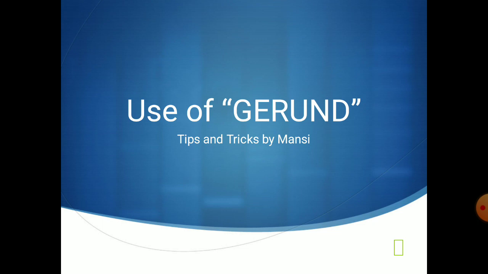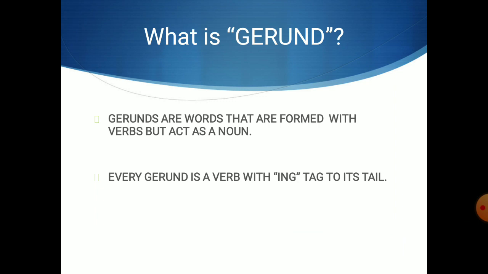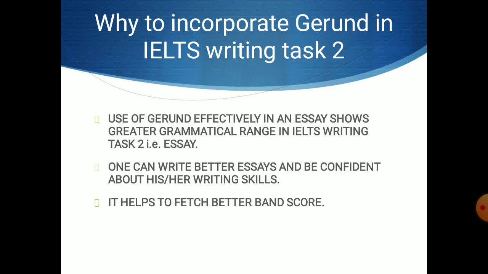Today I am going to share one really important tip for IELTS writing task 2. So over here we'll be discussing the use of gerund. What is a gerund? Gerunds are words that are formed with verbs but act as a noun. Every gerund is a verb with an ing tag to its tail.